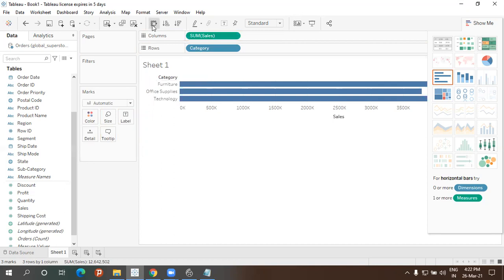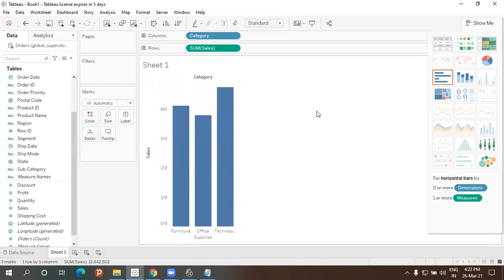Let me swap this. What is the shortcut key for swapping? Can anyone tell me? Control W. Control W. So what is the shortcut key to add a new sheet? Why, Shah? Control plus M. Control plus M is used to add a new sheet.